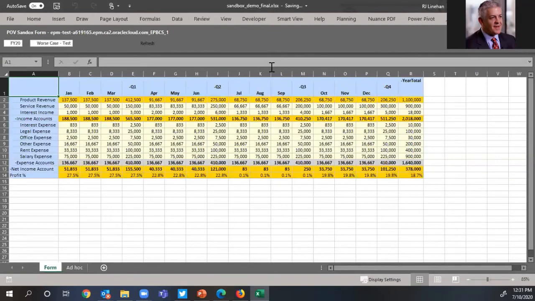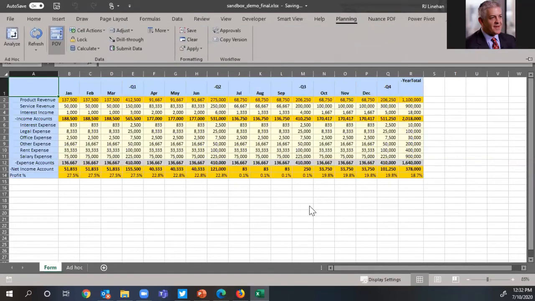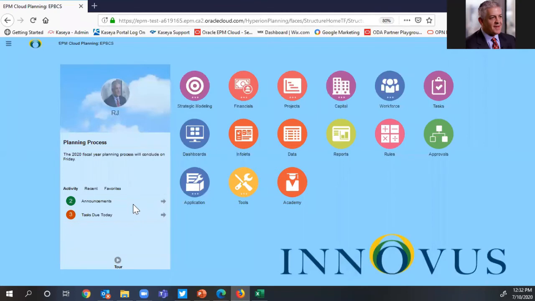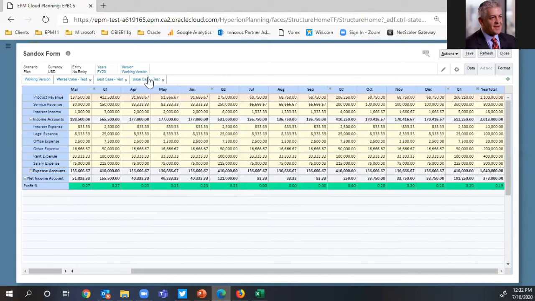Now, if I wanted to, I can easily take this information and drop it into an ad hoc. When you're working with sandboxes through a form, the version dimension needs to be in the point of view in order for it to work. Let me just go to favorite. So you cannot pivot the version dimension into the row or the column. Sandboxing won't work. The requirement is that it allows you to toggle between different sandboxes or version members within the tool. So that's a requirement within the form.